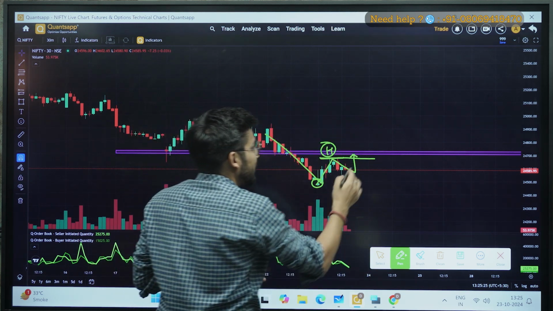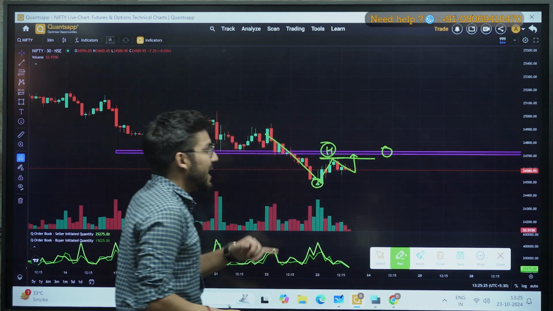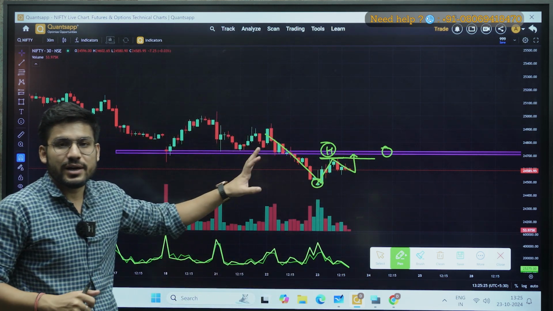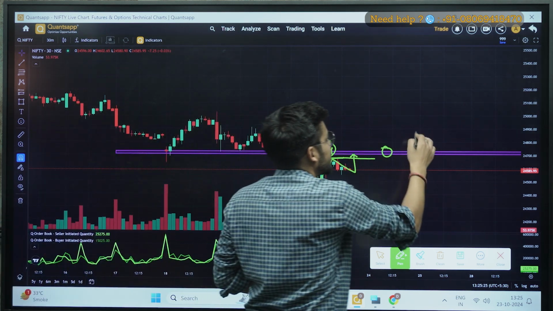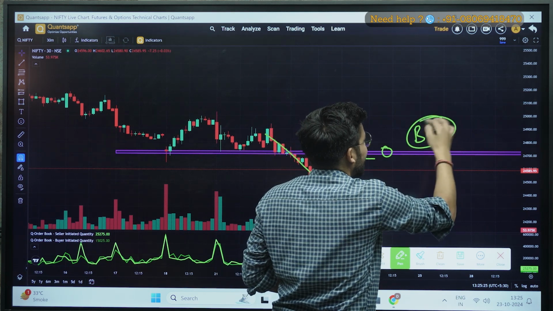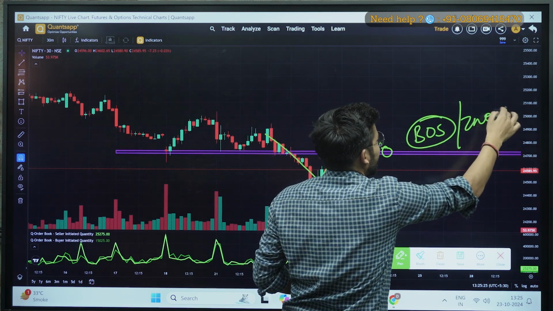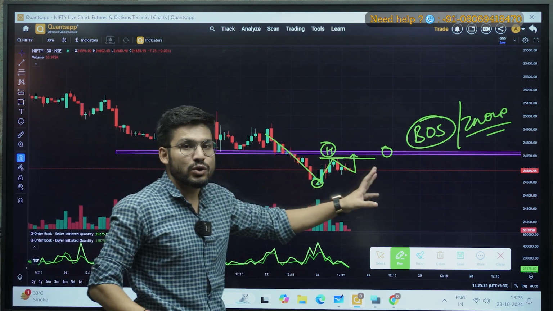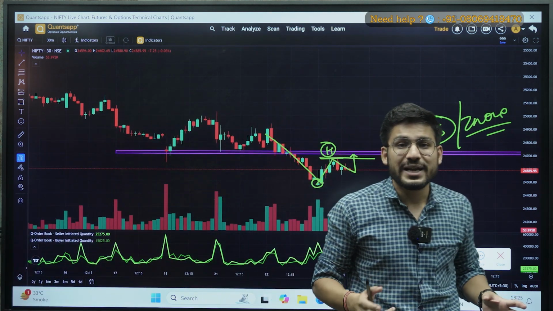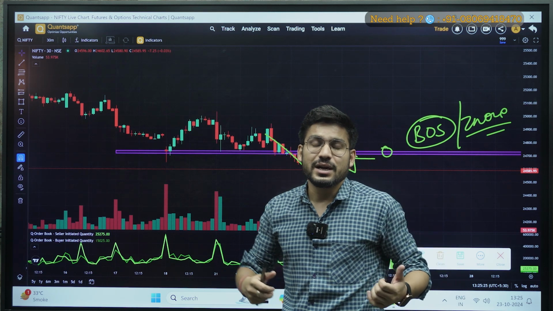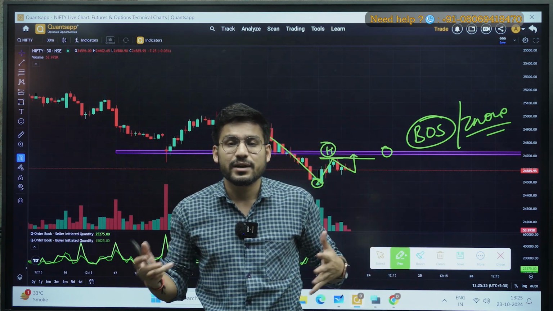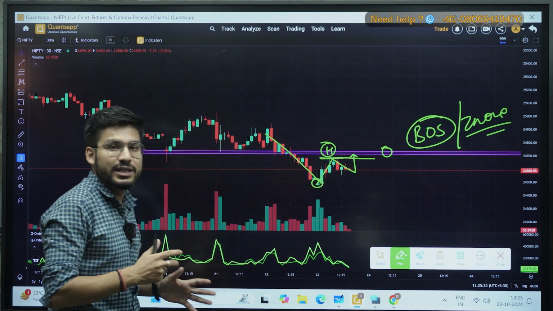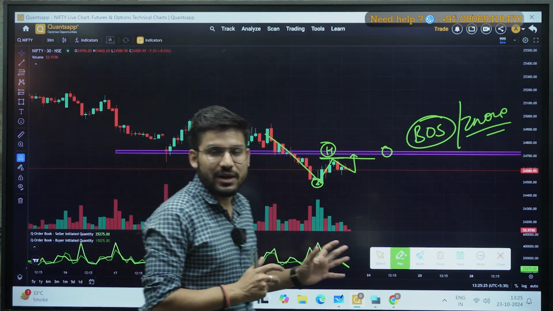there will be two things. First, it will break this zone as well. At the same time it will change its character as well, because it is breaking its swing high, right? So there will be two things: first of all, the break of structure, and second, your market will also break the resistance zone. So I am getting a combination here, which will consolidate my reading or my sentiment, so you can take a trade on the positive side in Nifty as well, right?